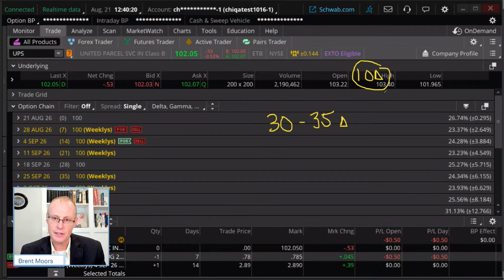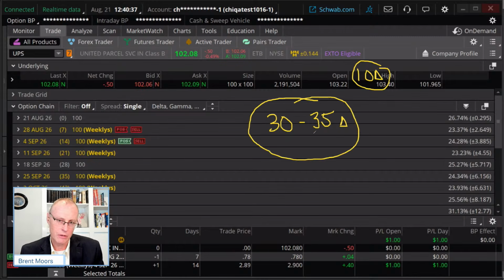The problem with the 10 delta is it's going to bring in very little credit because it's so far out of the money, and the amount of time decay benefit you're getting from it is probably going to be pretty little too, because there's just not that much extrinsic value left on it. So that's why this is kind of, I'll say, a sweet spot. Now, you'll see sometimes we go out of that range.